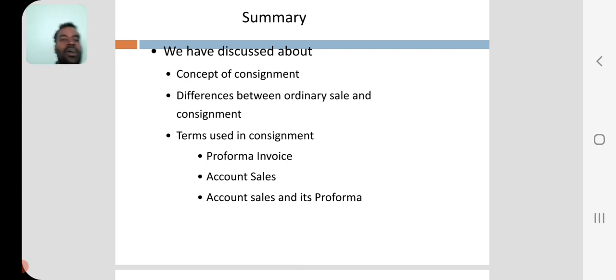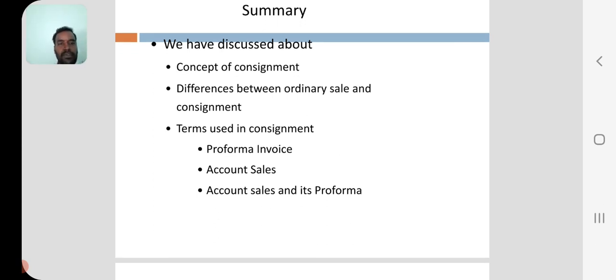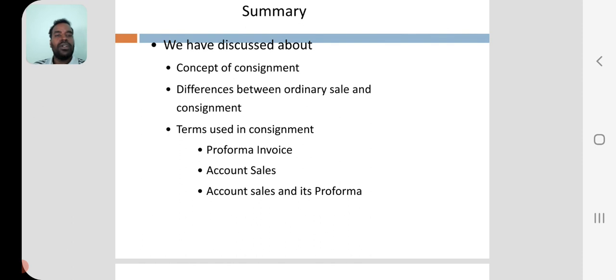The transferring of goods from consignor to consignee is called goods sent on consignment. The consignor prepares a statement containing the information of the goods sent to the consignee for selling in different areas, and along with that the consignor will send the pro forma invoice to the consignee.